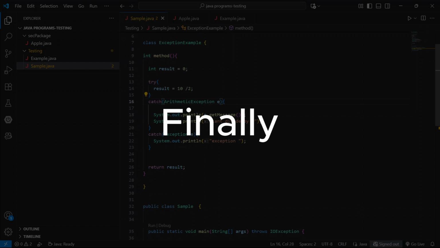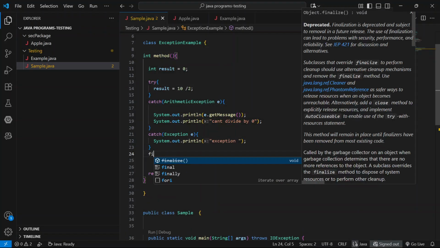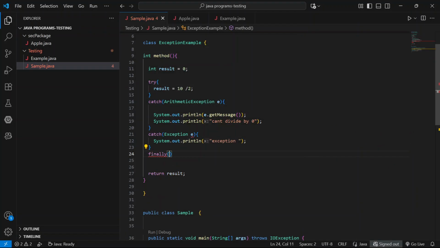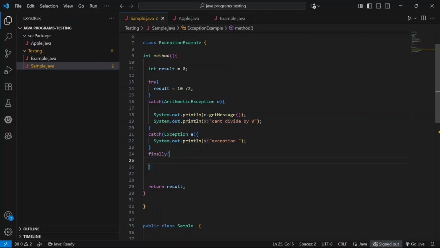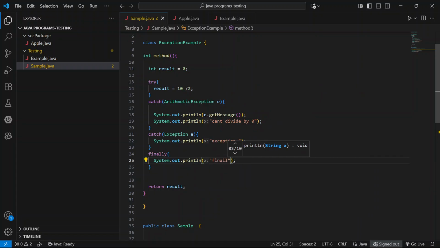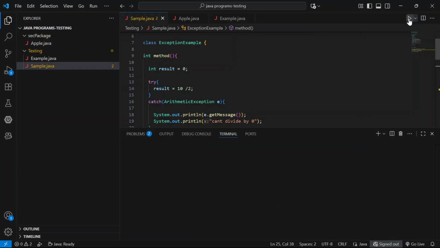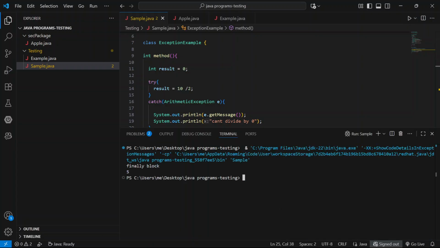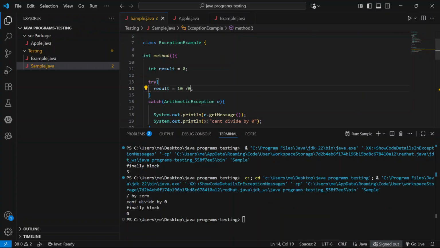And next, move to the finally block. The finally block executes whether an exception occurs or not. Run the application. Here the finally block and 5. Here the exception does not occur. Here 0. Here the exception occurs and the finally block is executed. Whether the exception occurs or not, the finally block executes.